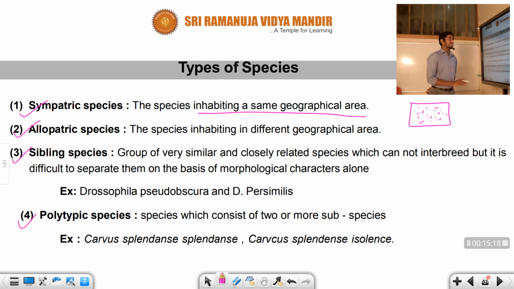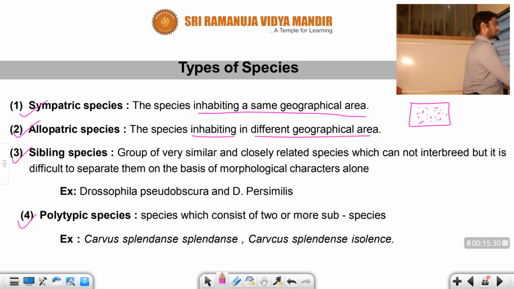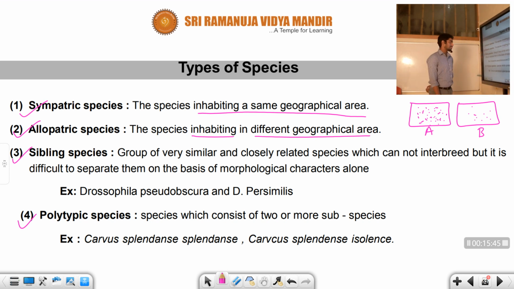Sympatric species are species inhabiting the same geographic area, so they are found within the same geographic area. Allopatric species are species inhabiting different geographic areas. You can assume this one is area A, and this is a different geographic area B. So some species are found in A, and some species are found in B. So that is a different geographical area.